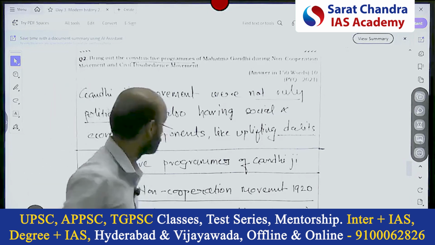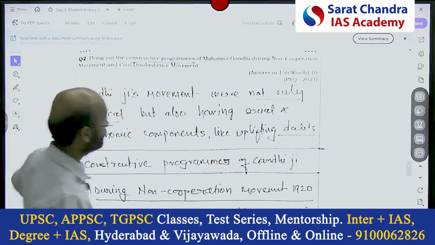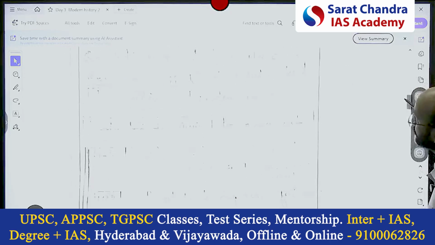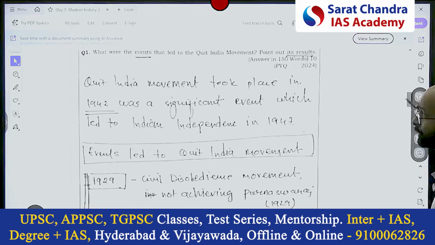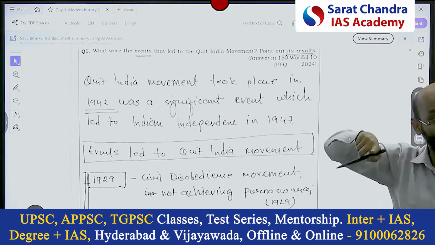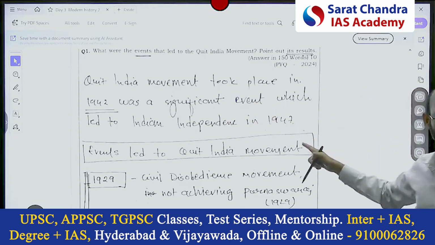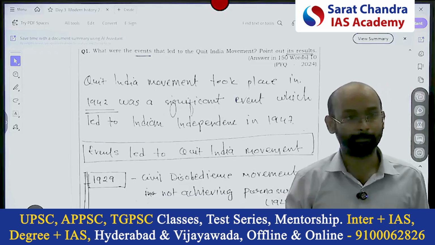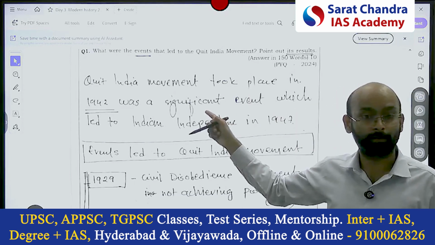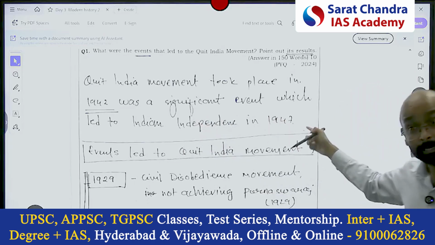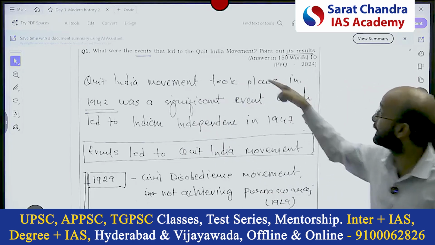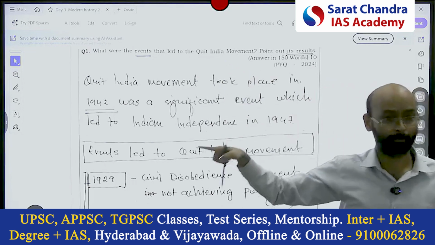Okay. So first thing, what we learned from the first part, he already explained, but let me quickly revise. He rightly talked about the PPP, period is mentioned. Here location was not important because it was pan-India. But one thing I have missed here is that I could have given a small map highlighting the important locations where the movement took place. So that was one lacking here. You should add a small map showing the important events, important locations where the Quit India movement took place.